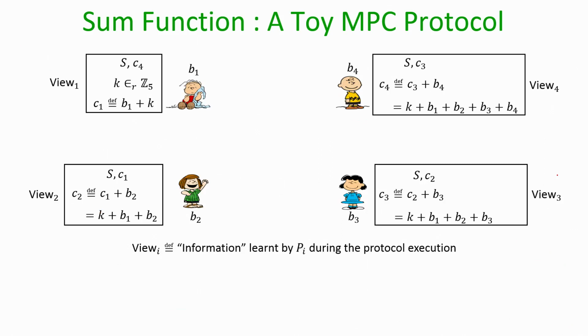To prove that this simple protocol indeed satisfies the privacy property, what we will do is the following. We will first define what we call the view of any party Pi.